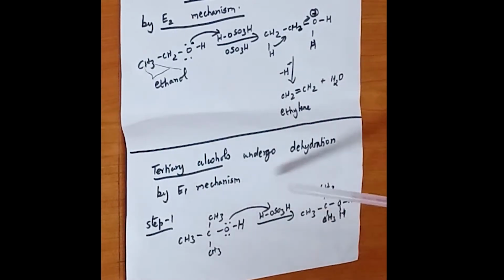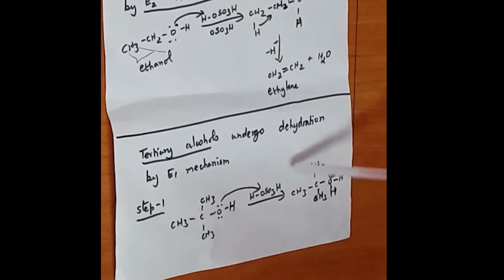In E1 mechanism, it occurs in two steps. The first one will be the slow step and the second one will be the fast step. In E2 mechanism, it occurs in a single step where there is a removal of water and formation of a carbon-carbon double bond, which is called an alkene. So tertiary alcohols undergo dehydration by E1 mechanism. Here, similar to that.